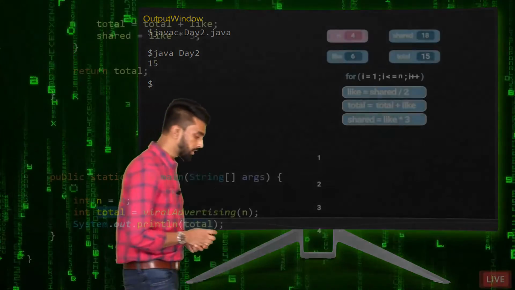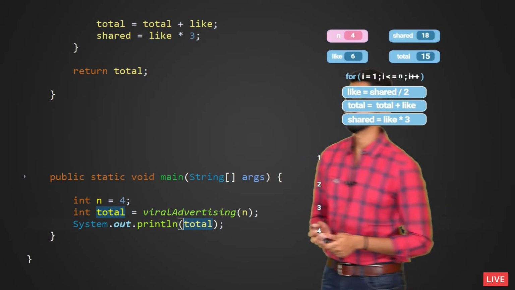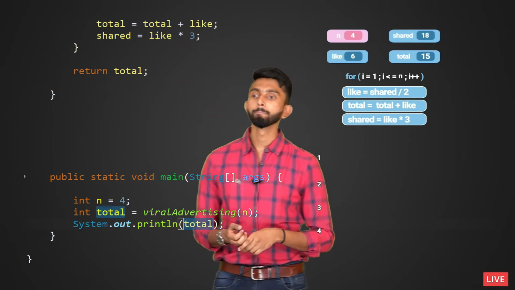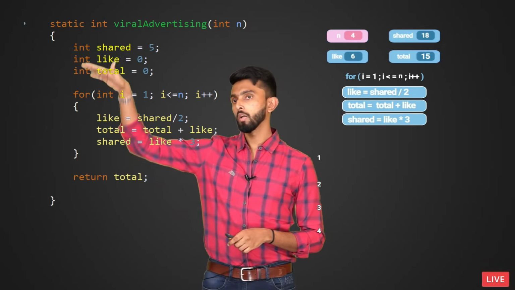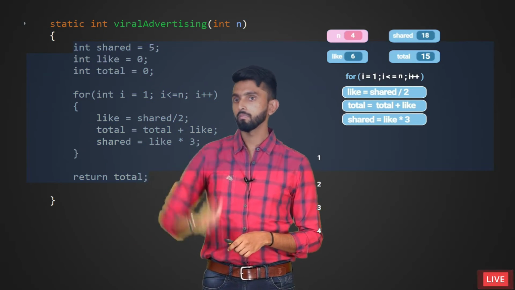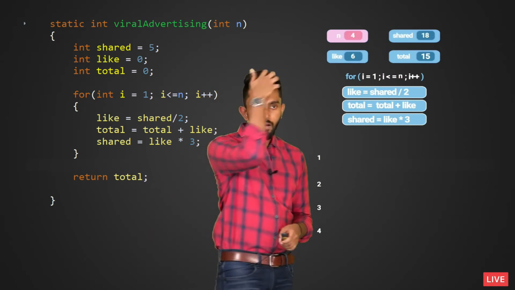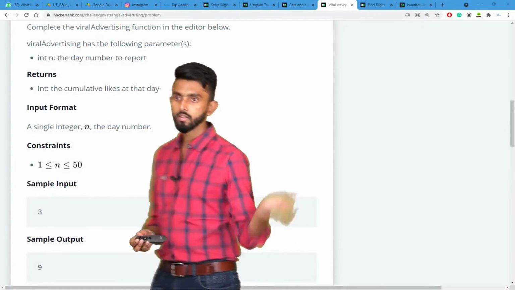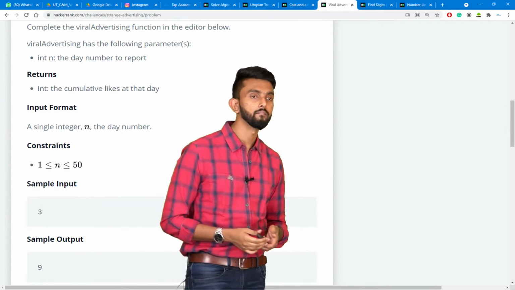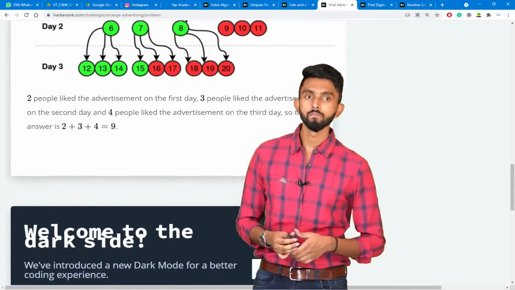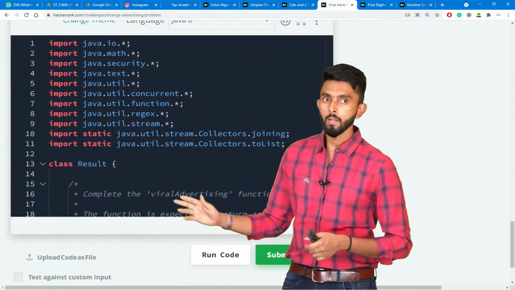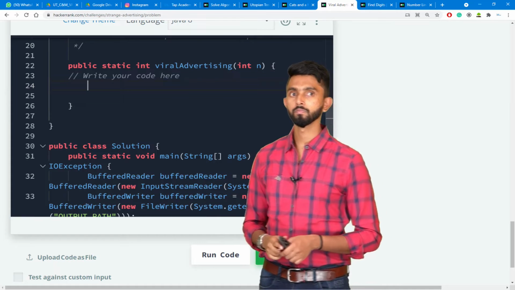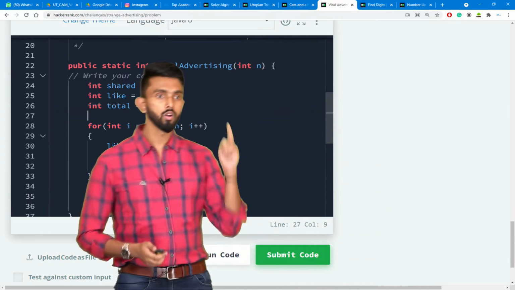Let's go copy paste it in HackerRank. Only the body I'll copy. Then I'll go, and in case I come on top, so there, yeah, I'll paste it. Okay, run code.